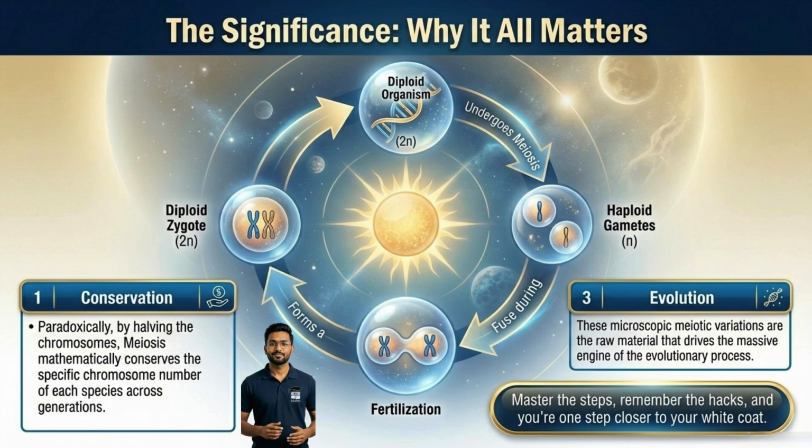The significance of meiosis is the deeper reason this chapter matters. Meiosis preserves the species' chromosome number across generations because halving in gametes balances restoration during fertilization. It also creates genetic variation, which is the raw material for evolution. So meiosis is not just a cell division process. It is the engine of heredity, stability, and evolutionary change all at once.